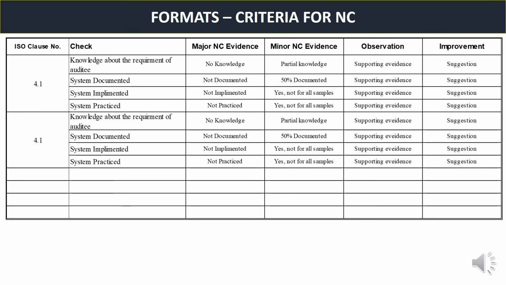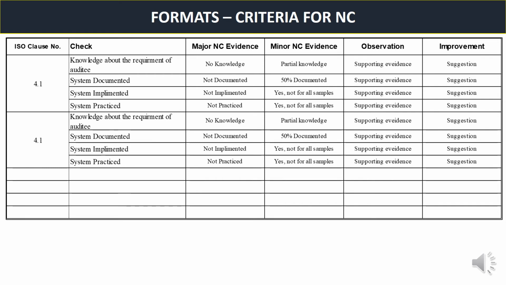That is, nobody is using those documents or those systems. Then it's a major NC. Suppose the audit is for 4 processes and in 2 processes the system is followed and in another 2 it is not followed, then it will be a minor NC. And for improvements and observations, he can give suggestions.